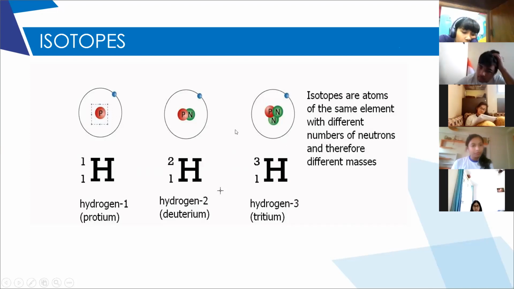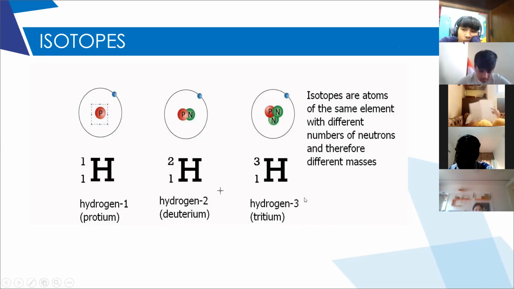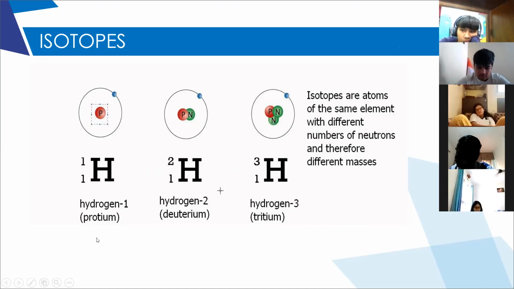As you can see, the first one, protium, has 1 proton and 1 electron, whereas deuterium has 1 proton and 1 neutron. That is the reason the mass number became 2. Whereas tritium has 1 proton and 2 neutrons. So the total mass number became 3. Right? So these are the 3 isotopes of hydrogen.